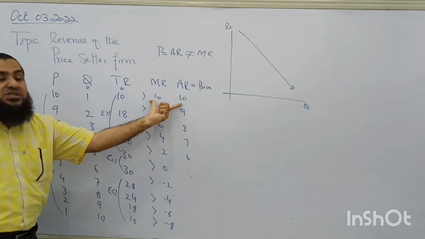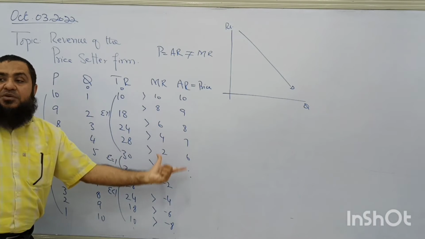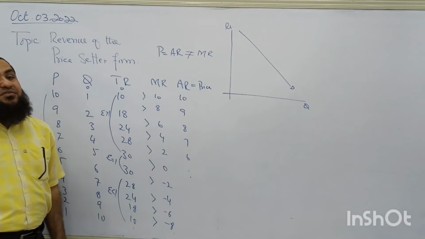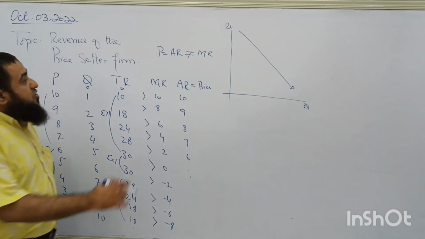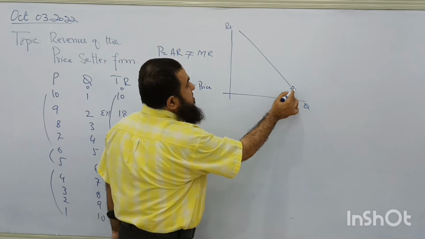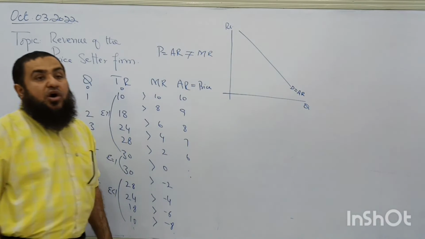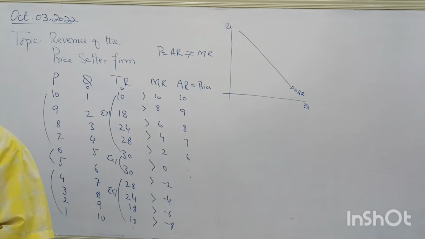At one point it is equal, but at all the other points, marginal revenue is not equal to price or average revenue. So can I say this demand curve is overlapped by the average revenue curve, since price is equal to average revenue? Therefore demand and average revenue are the same line; the same demand curve shows us the average revenue curve. The two curves overlap each other over here.